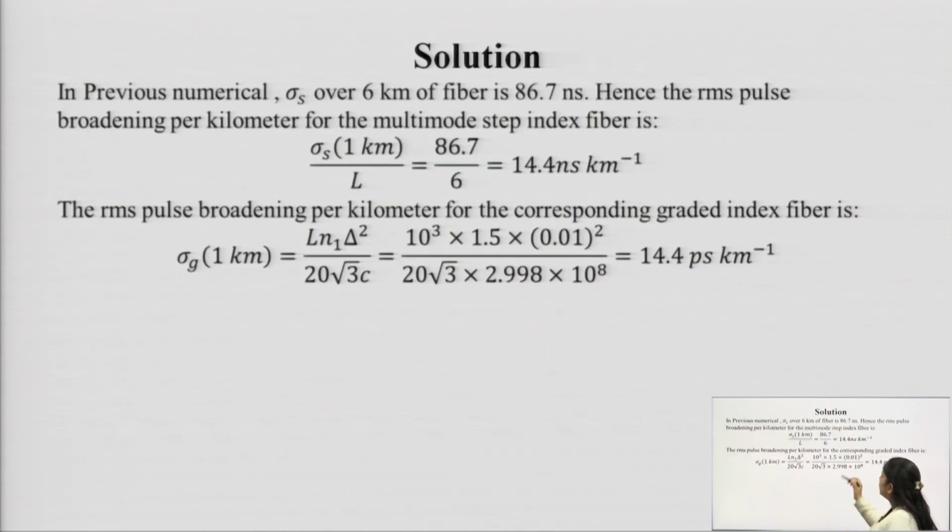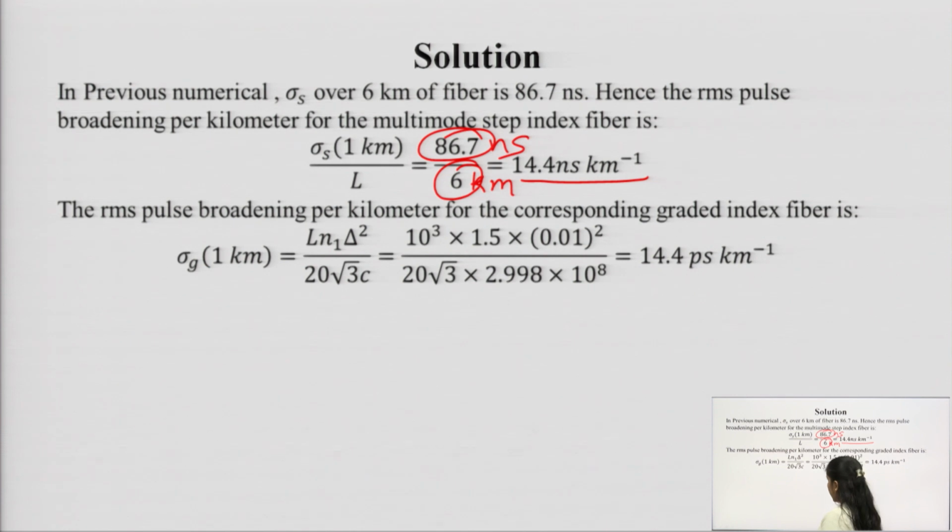In that previous numerical we got sigma s, that is the pulse broadening for the multimode step index fiber, as 86.7 nanosecond. We have substituted that here in the place of sigma s, because we have to calculate the pulse broadening per kilometer, and the length is 6 kilometer. So, it will be 14.4 nanosecond per kilometer. But now we have to calculate the pulse broadening per kilometer for the gradient index fiber.